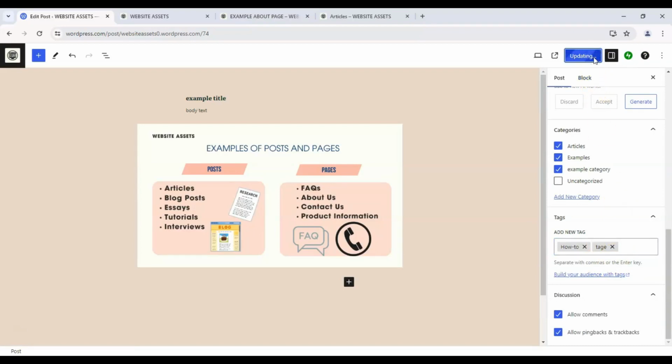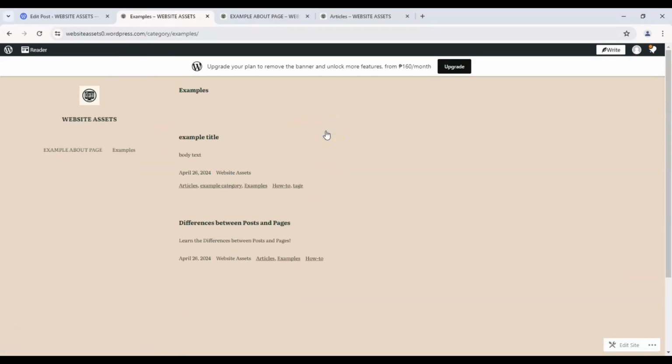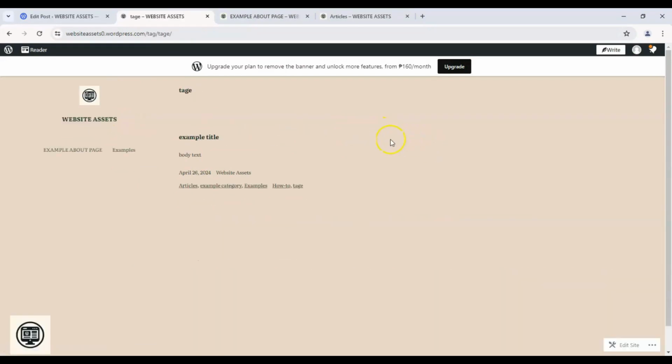If we update it, it should save. And if we go back to our site and refresh it, there. The categories have been updated, and as of the moment, there's only 2 of them. And if we click on the tag, these are the posts that have tag on it.